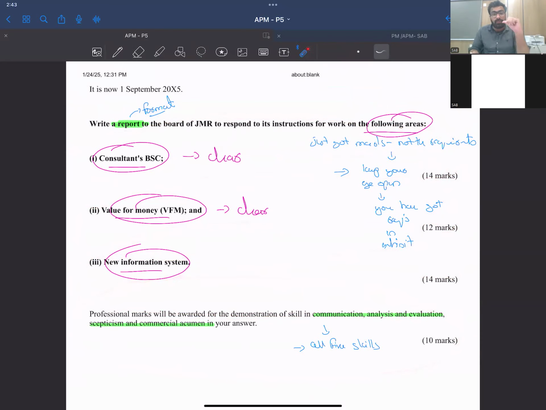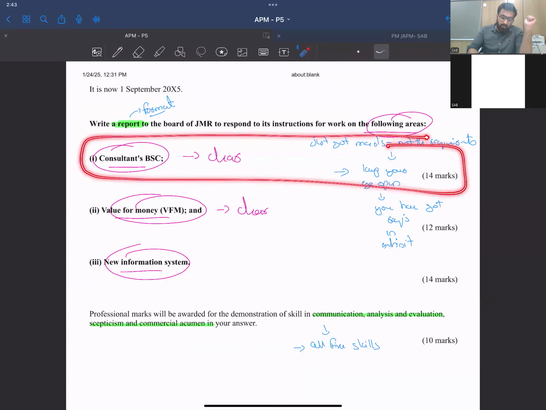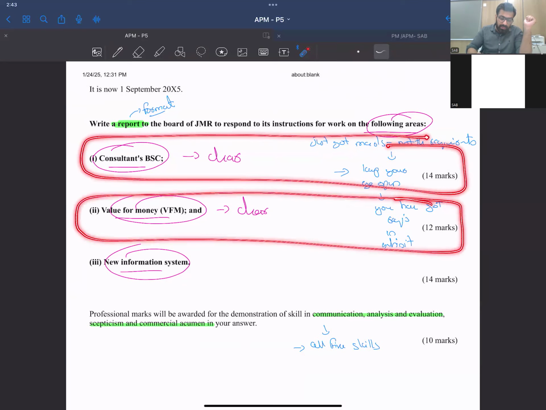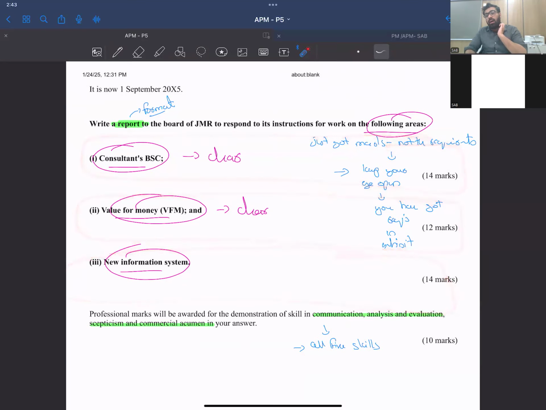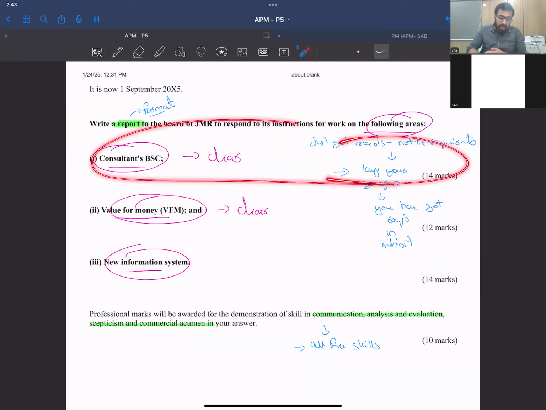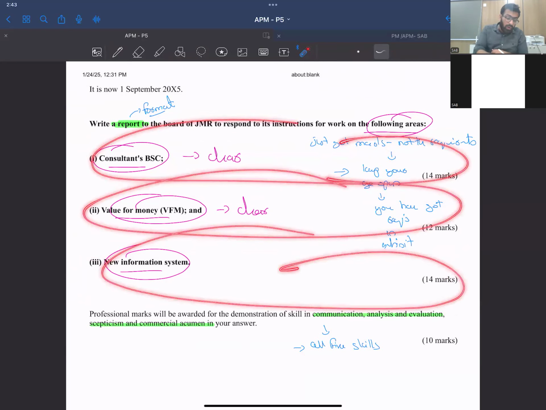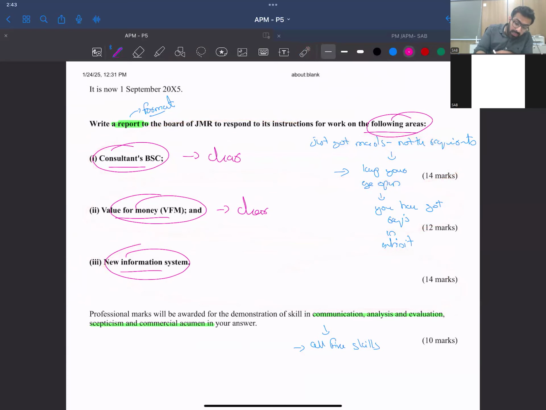So jot down the points of this exam and this requirement, what exactly you would have written. Then I'll also upload a class that includes my answers in a detailed manner on the exam practice platform. In the next class, we're going to do this on the exam practice platform. Till then, please jot down your points.